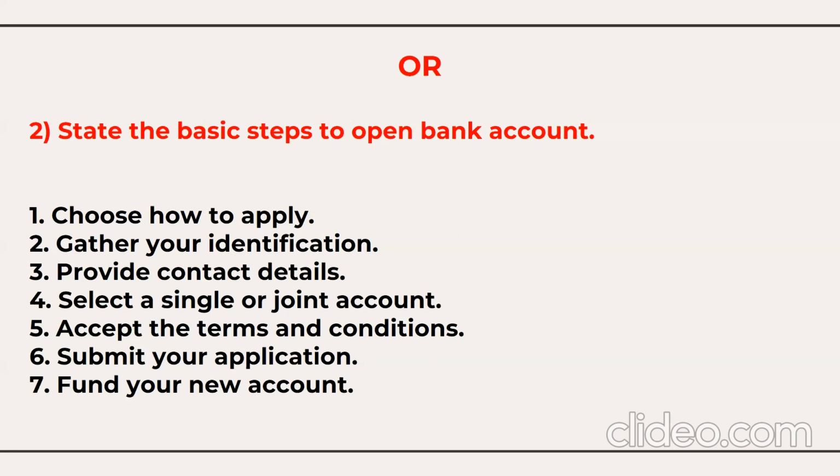Choose how to apply, gather your identification, provide contact details, select a single or joint account, savings account, current account, joint account, accept the terms and conditions, submit your application, fund your new account. So these two questions are the common sense questions, right? Remember, these are very common sense questions. You have to use the main verb very first, because you are writing the steps, you are giving the instructions. So again, you have choice here, 3 marks questions, right?